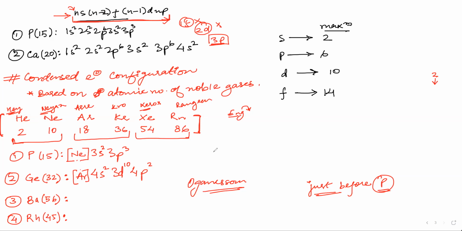Waiting for Amalya's and Mariam's answers for barium. Amalya, xenon is the noble gas. This is the first noble gas, this is second, third, fourth, and fifth. So I guess you want to change your answer.